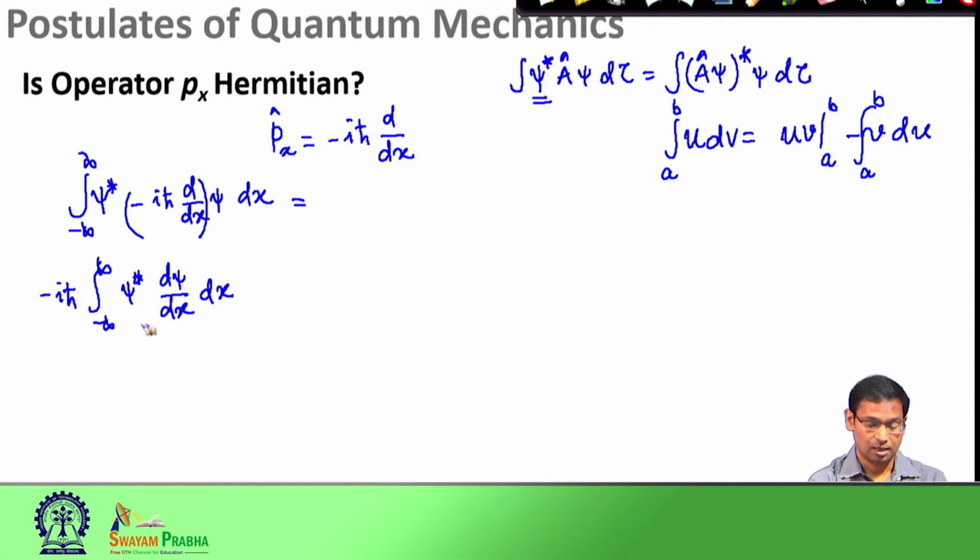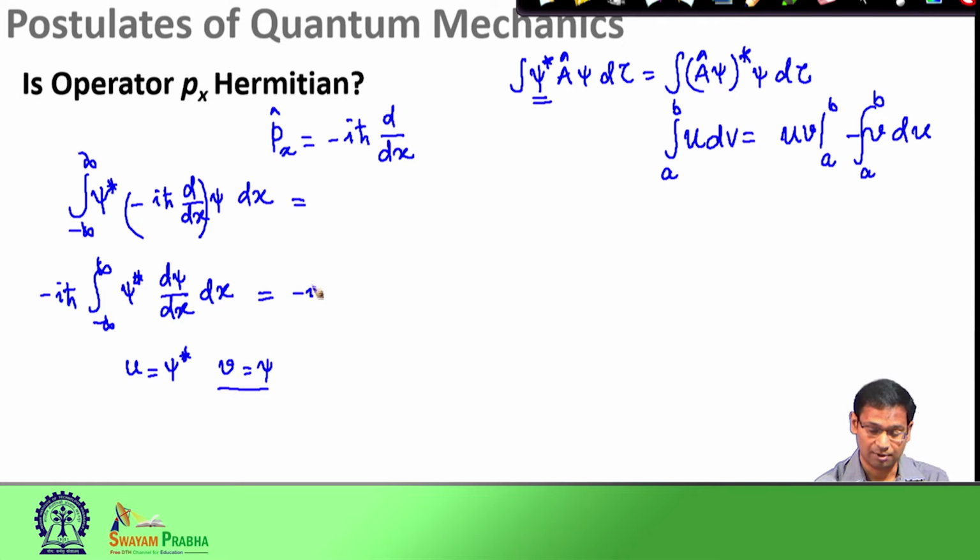So, in this term here, I define u as psi star, and I define psi as v. Here, if you see, the form of this expression is u dv, because this is d psi by dx. So, therefore, I can now use this formula.